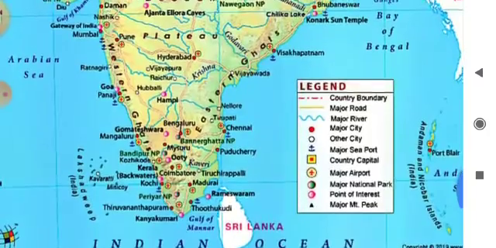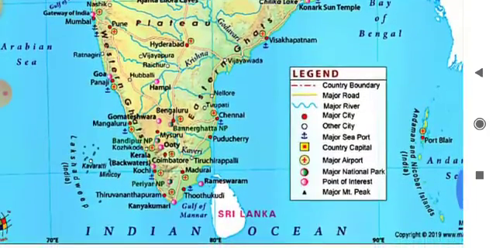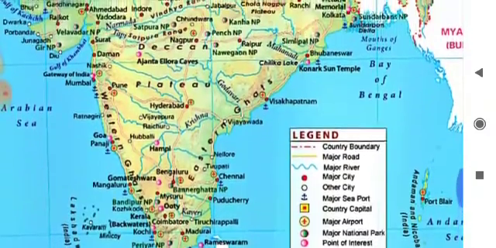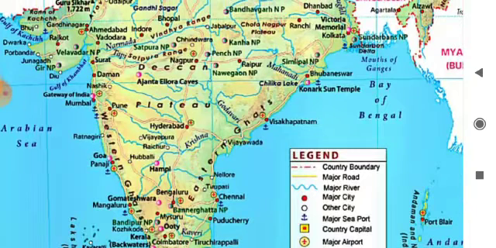Next, peninsula. What do you mean by peninsula? A peninsula is a piece of land that is surrounded by water on three sides and joined to a large landmass. Just follow the southern part of India. This region is surrounded by water on three sides: the left hand side Arabian Sea, the right hand side Bay of Bengal, and the southern part Indian Ocean. So the southern part of India is called the Peninsula of India or Southern Peninsula. Okay.